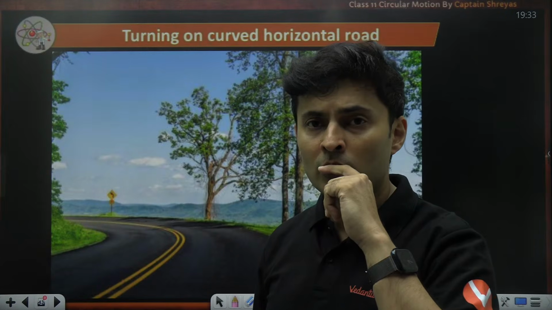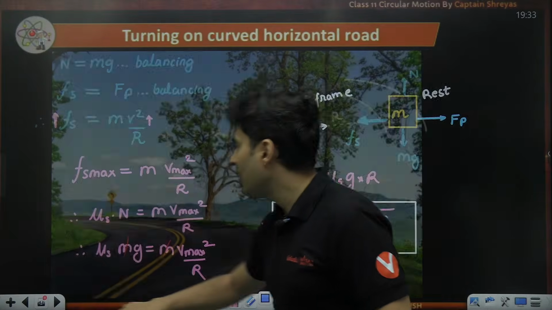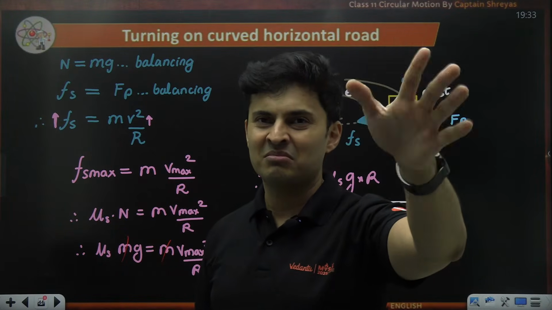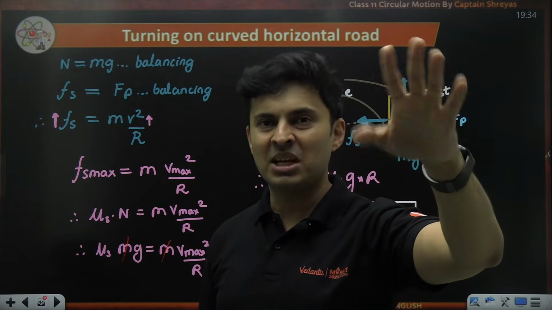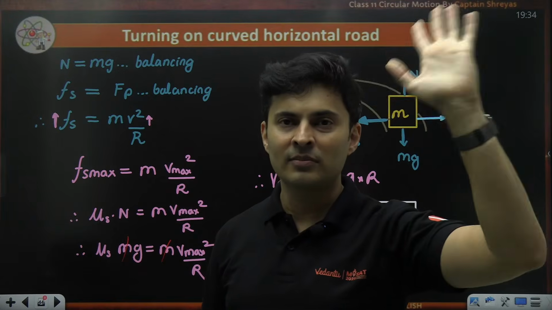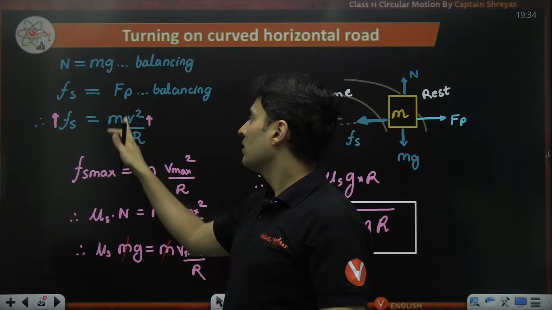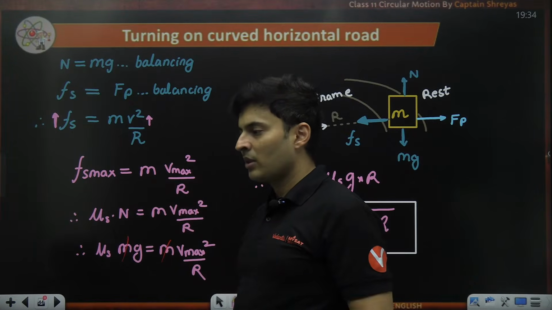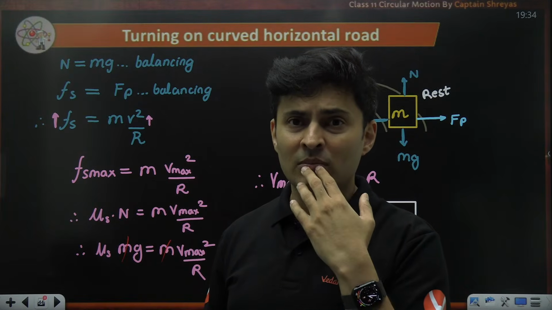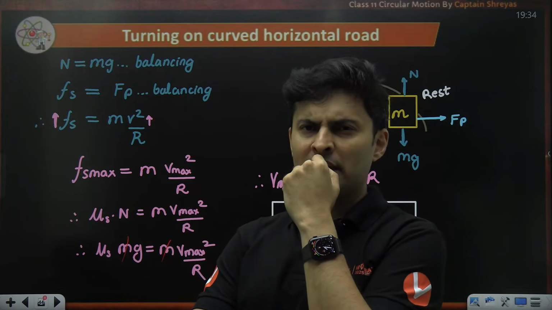So what to do now? What to do? The problem is I was dependent on an unreliable person, which is friction. Not so reliable. Sometimes friction is there, sometimes tire gets worn out, oil spills, rain comes, gone. Friction will tell, sorry, I can't help you. I can't give you the acceleration towards the center. So what to do? In exam also, or before the exam, you will not call an unreliable person, you will call a reliable person. Who is that reliable person?